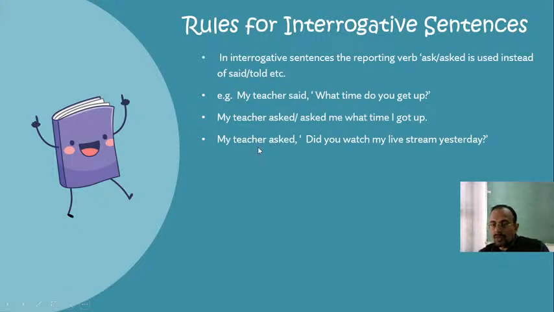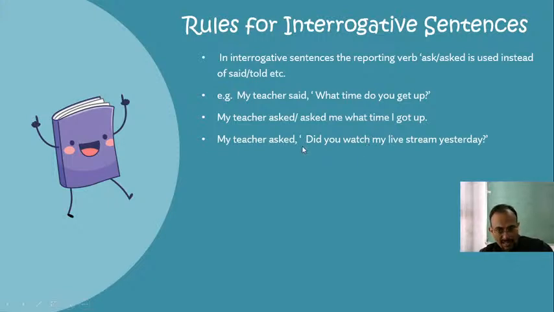Before that, let me tell you, if the answer of this interrogative question can be yes or no, it is a yes no question. So for an interrogative sentence which is yes or no type, we use if as connector or whether as connector. If is a simple word, so we can use if as a connector. Always remember, for yes no type of question, our connector should be if.